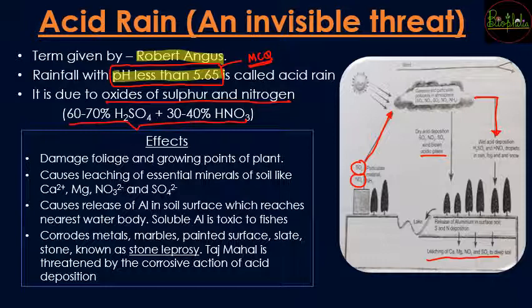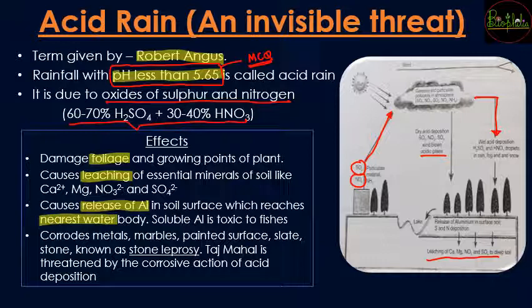So first is going to be damage to the foliage, that is, acid rain. The trees are going to suffer, the leaves are going to suffer, and all those growing plants. So in a way the vegetation is going to get affected. It is going to cause leaching, that is, all those minerals and elements are going to go deep into the soil, and once they go deep into the soil, there is going to be a shortage and the plants are going to suffer.